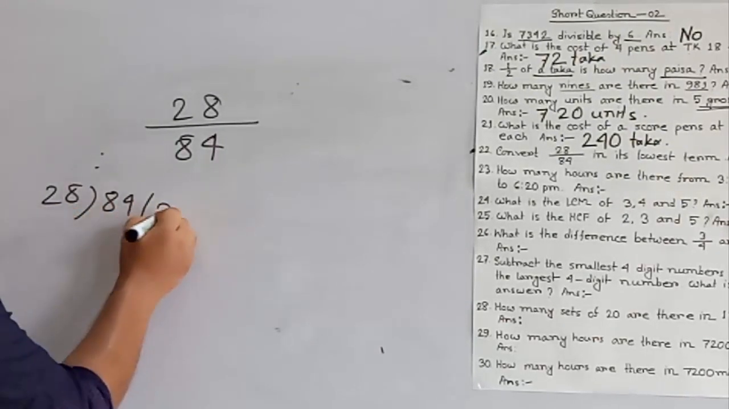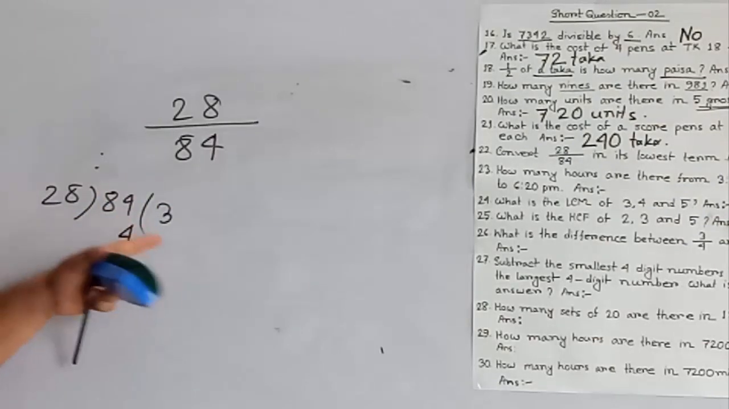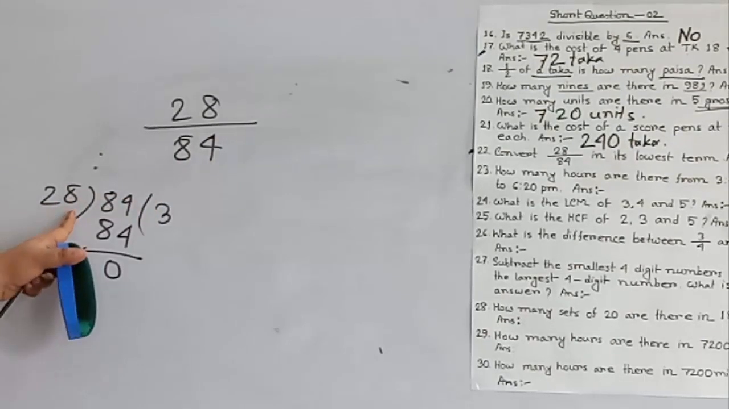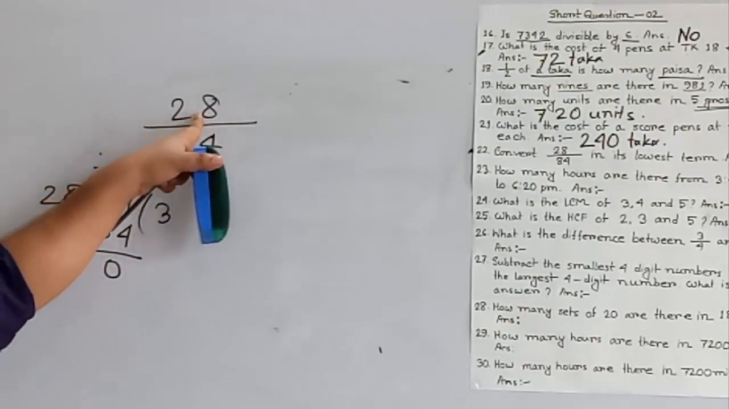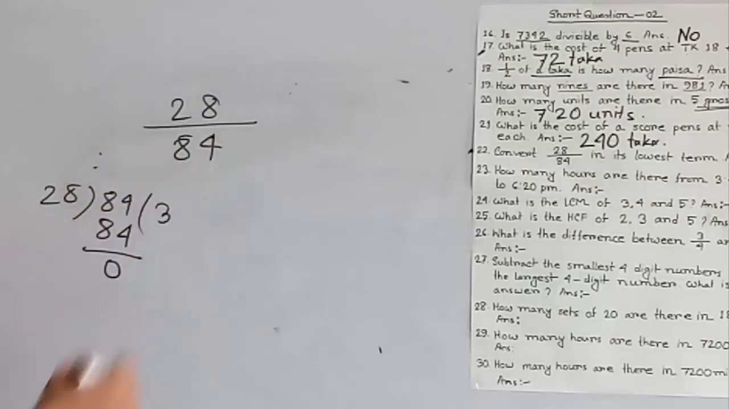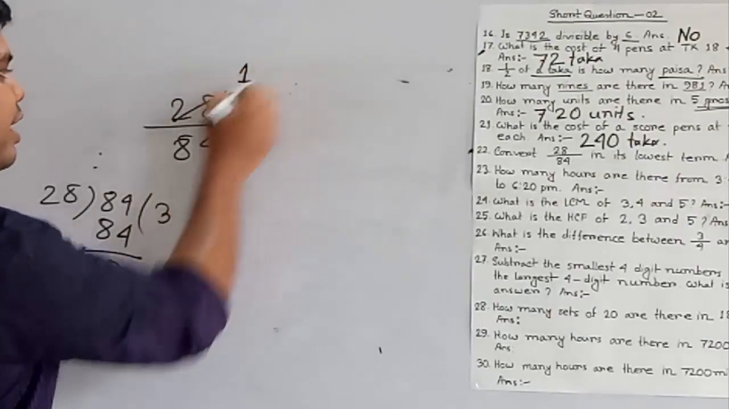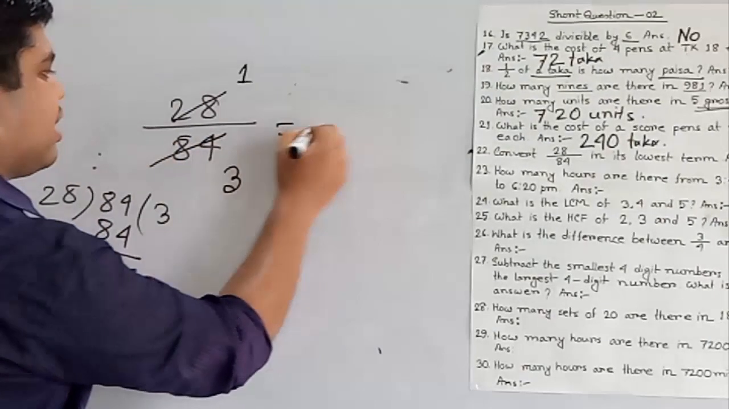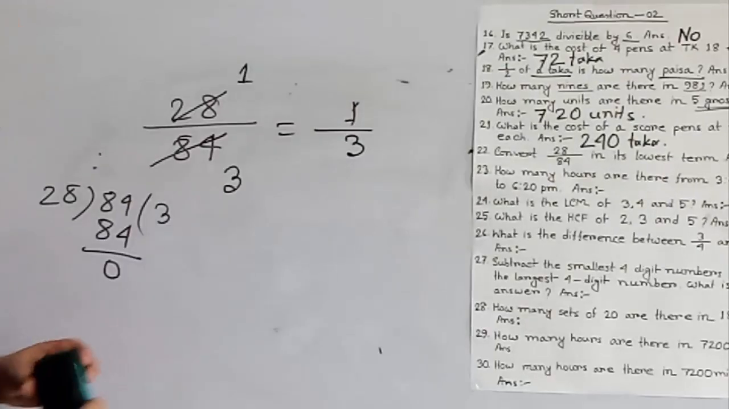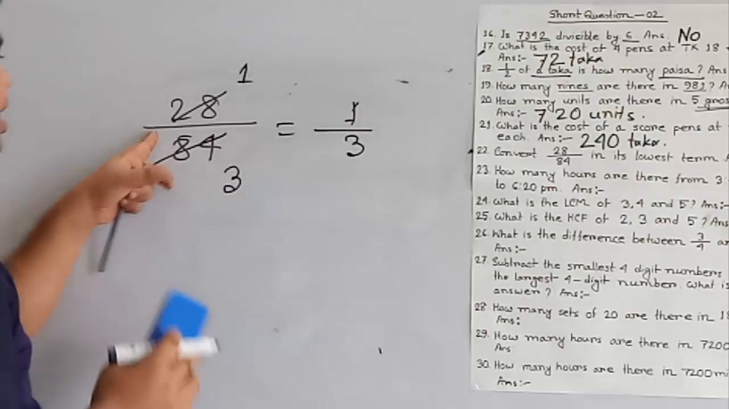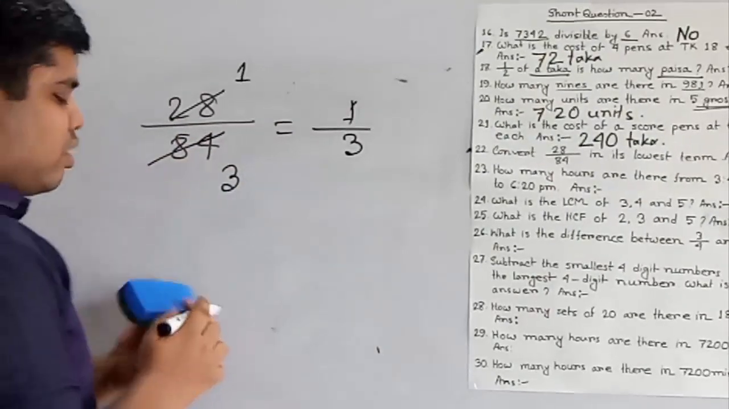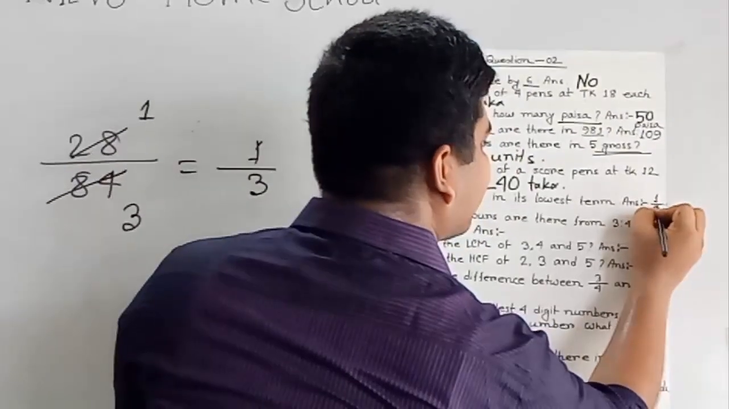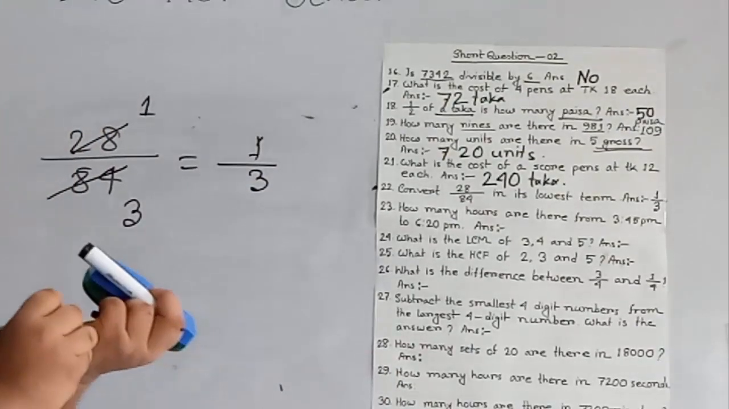2 times? No, 3 times. 3 8s are 24 carrying 2. 3 2s are 6 and yes, it is divisible. So 84 is divisible by 28. That means 28 is divisible by 28 and 84 is also divisible by 28. If we divide 28 by 28 we get 1, and if we divide 84 by 28 then we get 3. I hope you understood how to make a fraction in its lowest term, and the answer is 1 by 3.